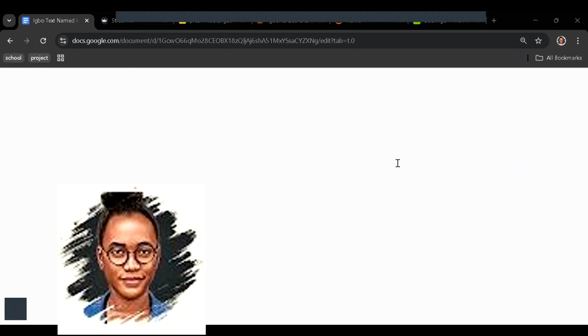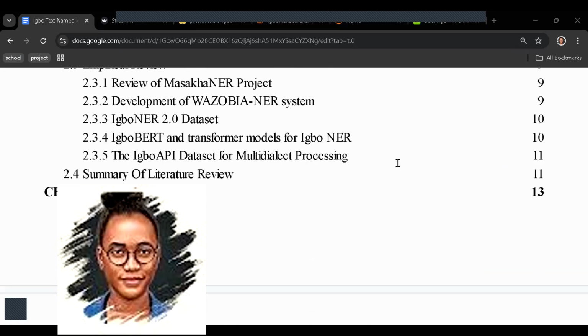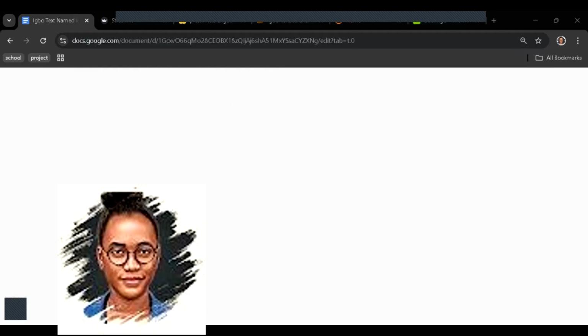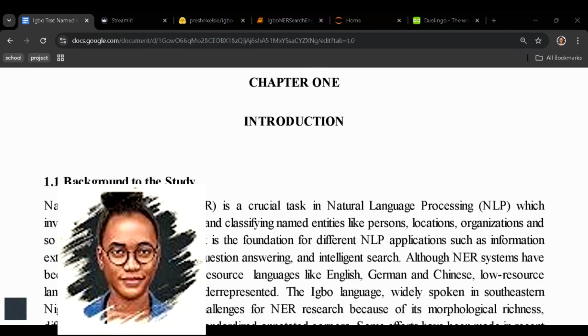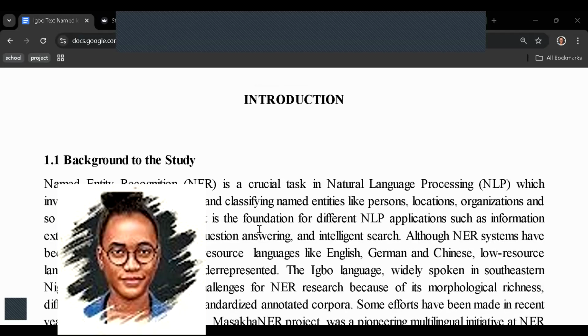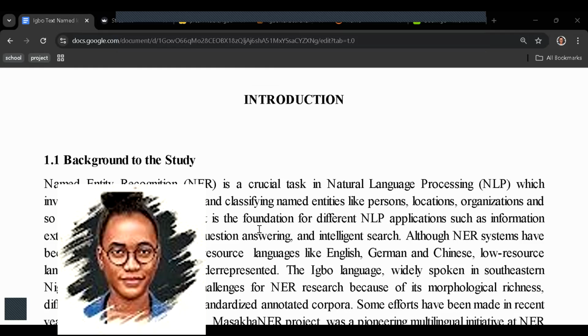So we are going to move straight to the background of this study, like why this study in the first place. Chapter 1, named entity recognition. What is it? It is a task in NLP, that is natural language processing. Natural language processing is what we use in ChatGPT. It involves automatically identifying and classifying named entities like person, location, organizations, and so on within unstructured text.